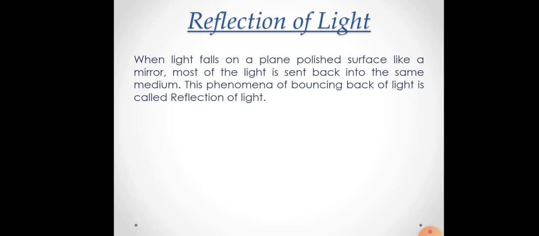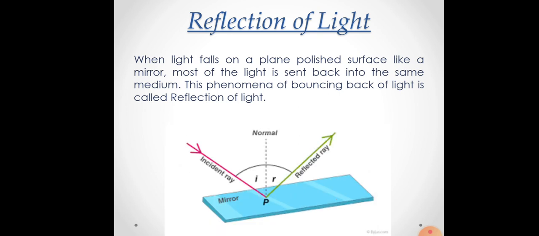Next, what is reflection of light? When light falls on a plain polished surface like a mirror, most of the light is sent back into the same medium, right? This phenomenon of bouncing back of light is called reflection of light. It means that whenever light hits a surface and is bounced back, that means it comes back to the same medium, this is called reflection of light.